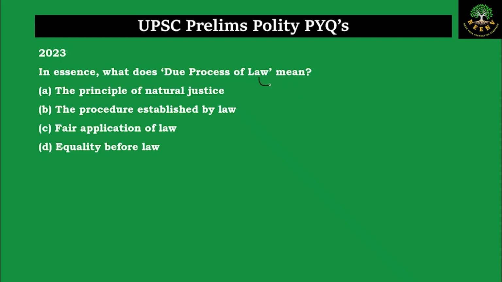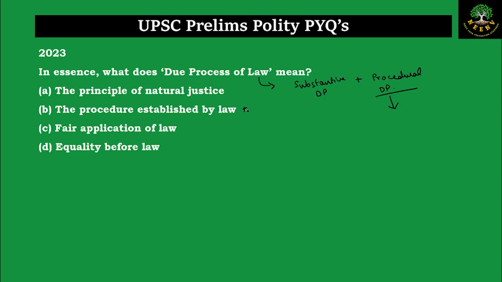Due process of law involves two things. One is the substantive due process and the second, the procedural aspect. When we say the procedural due process, we just check if we have followed the procedure or not.